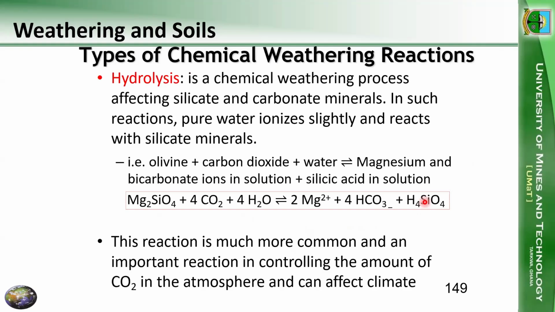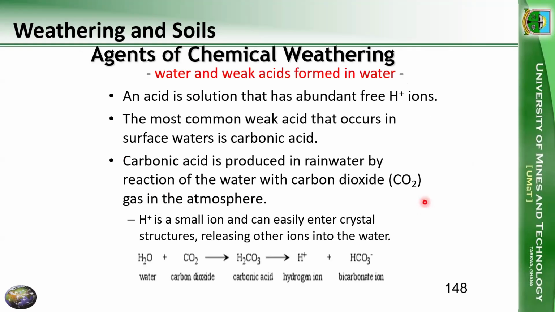Another type of chemical weathering is hydrolysis. So in the first one, we said water and weak acids formed in water. So principally, we know water can combine with carbon dioxide, and this can form carbonic acid.